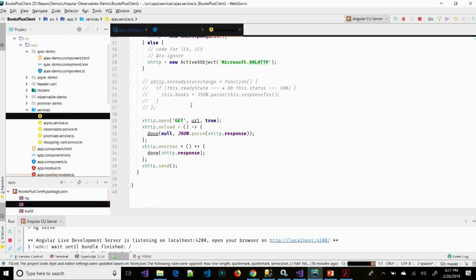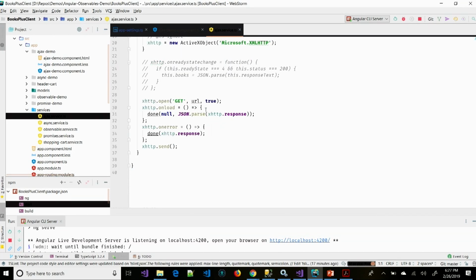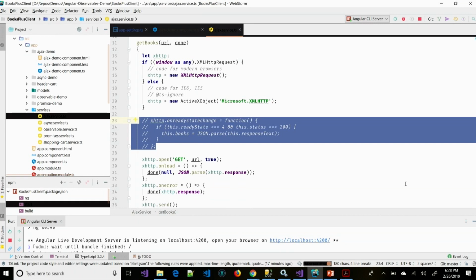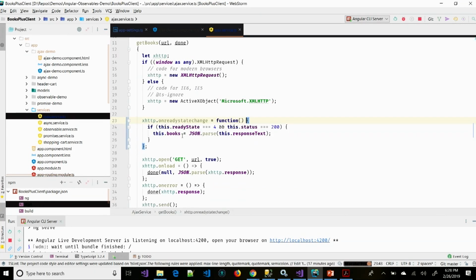Once we get the response, we would then use jQuery to go find a point in our, like a div, and then we'd replace what's in the div with a thing. Angular and React are totally different from that. We just want to rebind the data. So I actually had to turn this into a promise, and that's what's happening here. So on the onload event, I'm returning a promise there with the JSON.parse, and then same thing with onError. But if we were to look at this, what we used to have to do is the OnReadyStateChange.